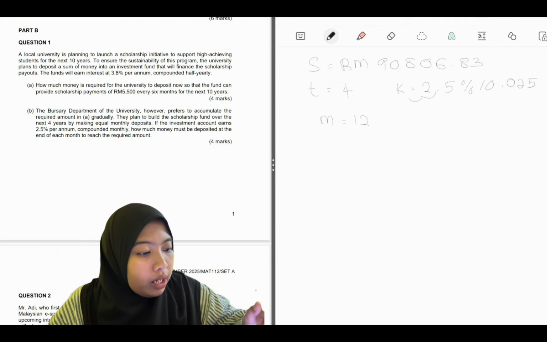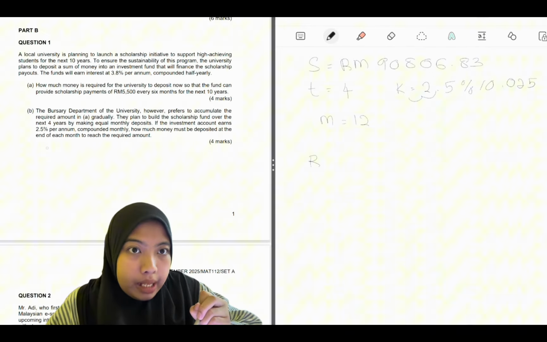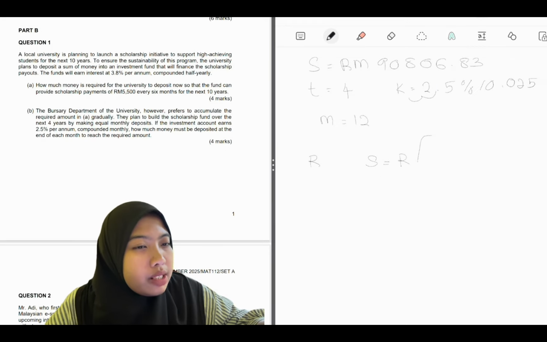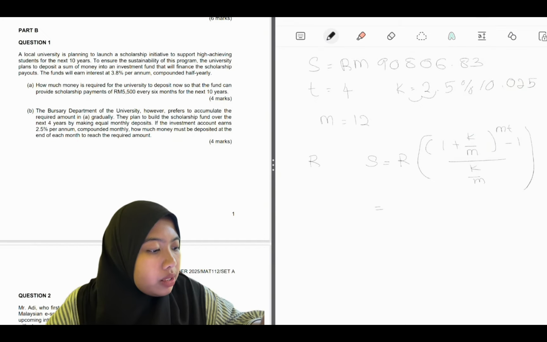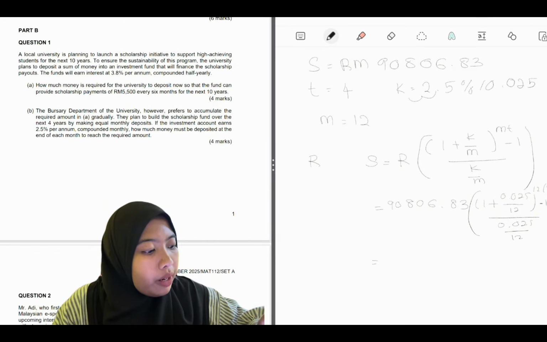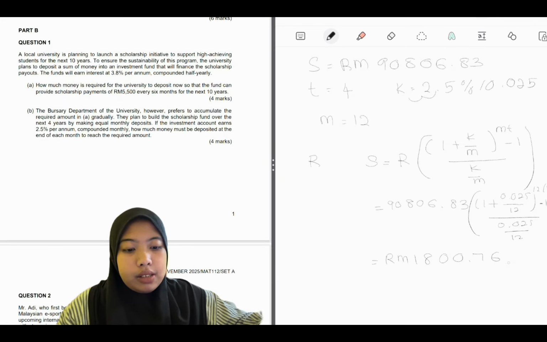We are looking for R. Why? Because they have mentioned at the end of each month. The formula is S equal to R, and then in bracket 1 plus K over M, substitute in this, so S is 90,806.83. The answer will be RM 1,800.76. So this is the answer for B.